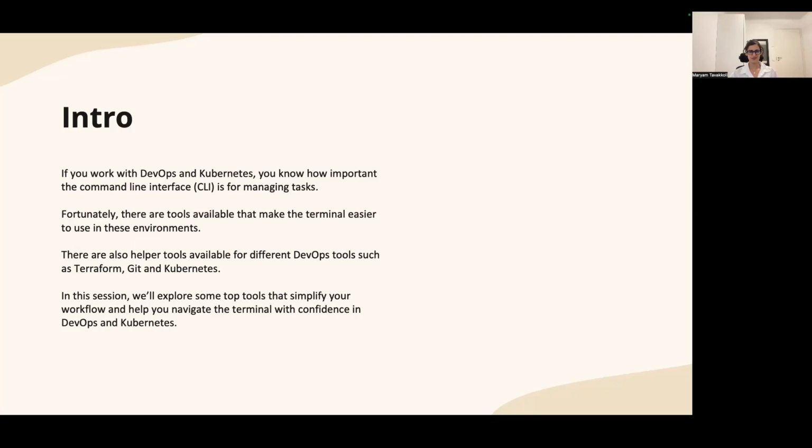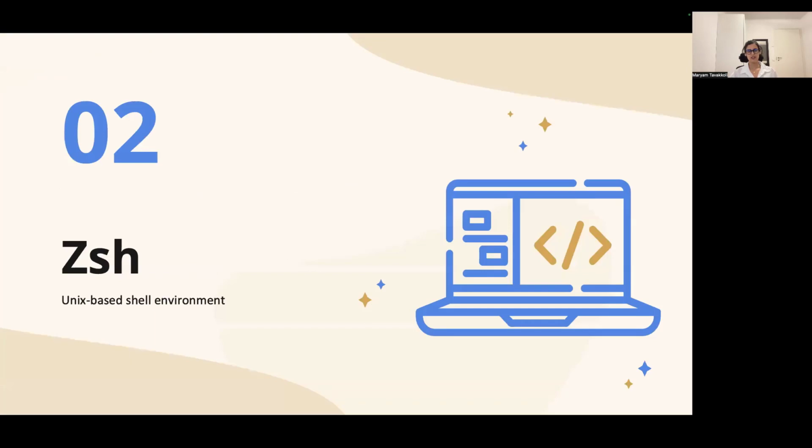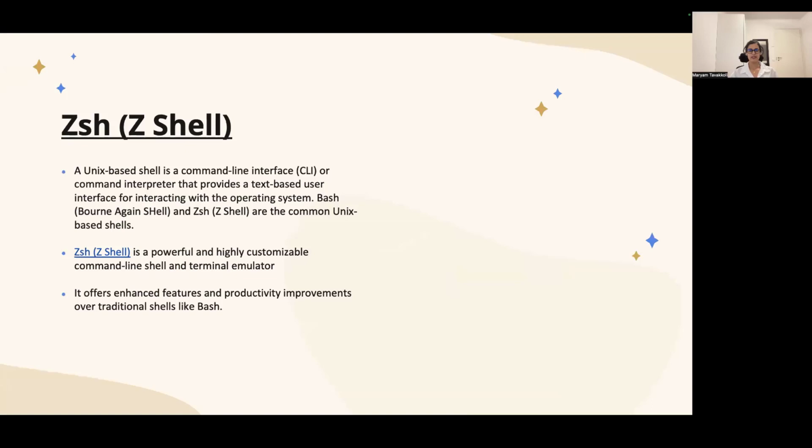Bash is also a Unix-based shell, which you might already be familiar with, but the difference between Bash and ZSH is probably the many features that ZSH provides. It offers enhanced features and productivity improvements, which makes it a bit more popular these days for many developers and DevOps people.